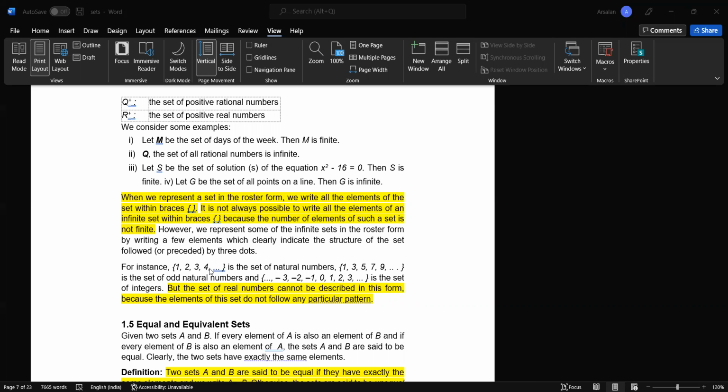Those kinds of sets we cannot write in roster form or tabular form, and for that we need to use set builder form. For example, the set of real numbers: we cannot write down all the real numbers. The set of real numbers cannot be described in roster form because the elements of this set do not follow any particular pattern.